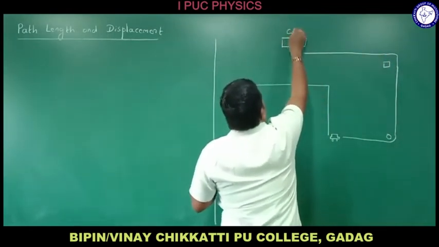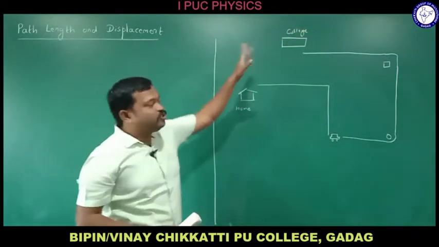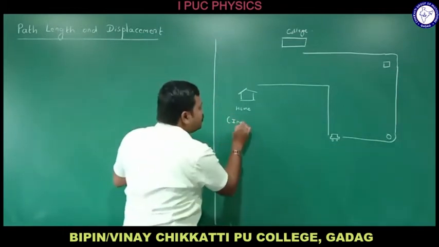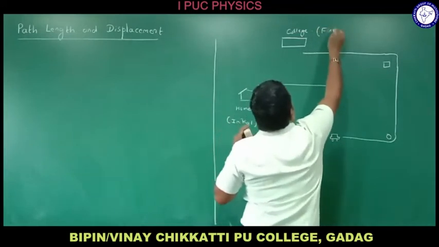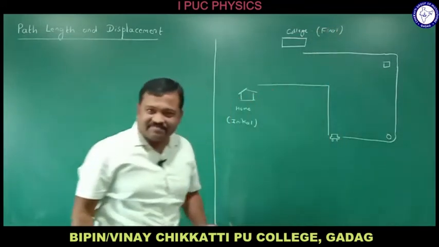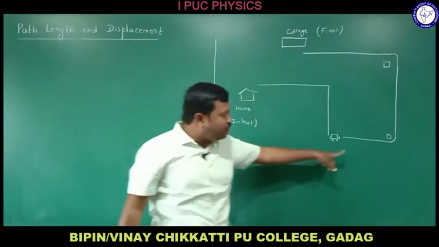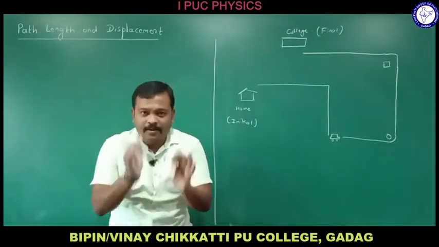This is your college, right? So you are coming from home to the college. Let me call this home the initial position and college the final position. The distance traveled by you throughout this journey is called path length.